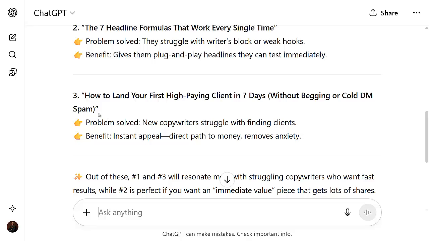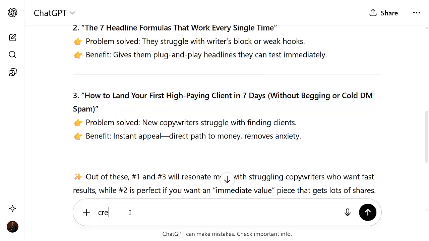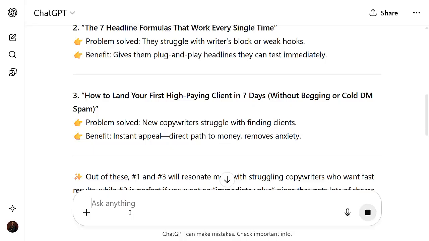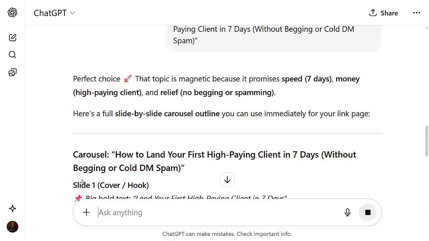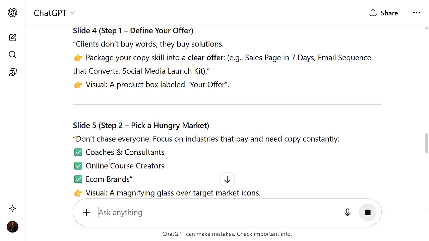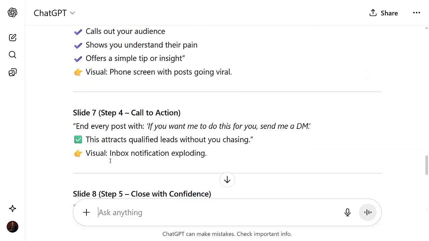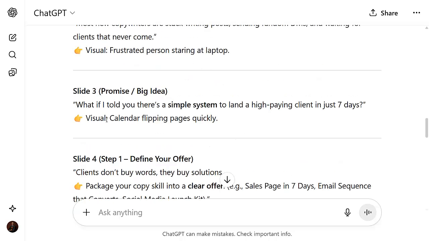So I'll tell ChatGPT, okay, I'll copy this one, create a carousel for this, because almost everyone needs clients. That is the reason why, before you start going to Canva, you need to understand the content you want to do. So I'm giving you the framework. Now we have the content. All we need to do now is copy and paste.